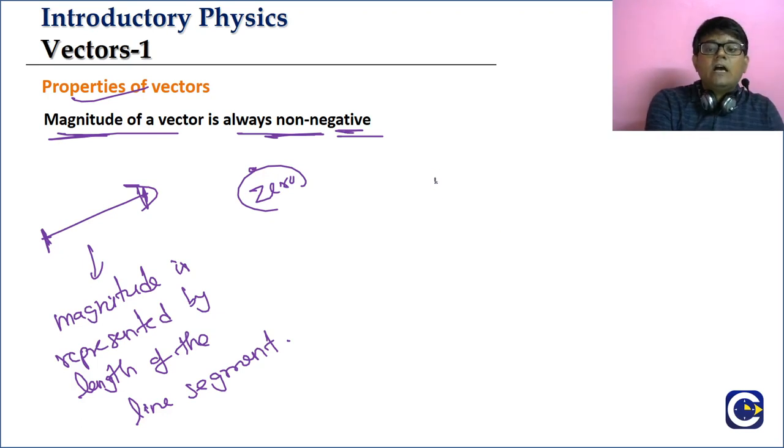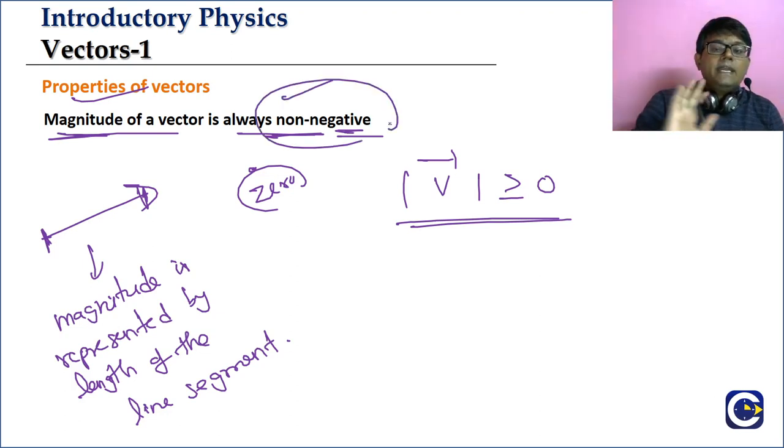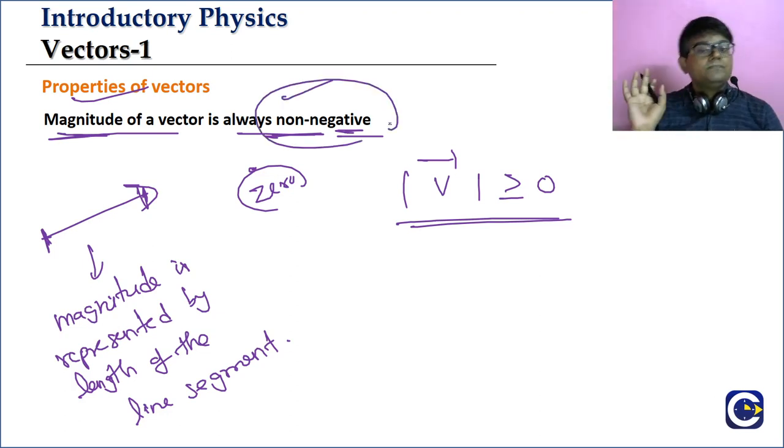So generally if you have a vector, its modulus, we'll put it like this. So the modulus of a vector is always more than or equal to 0. Any vector's modulus will always be more than or equal to 0. So hence we say it is always non-negative. It will not be negative, it can be 0.